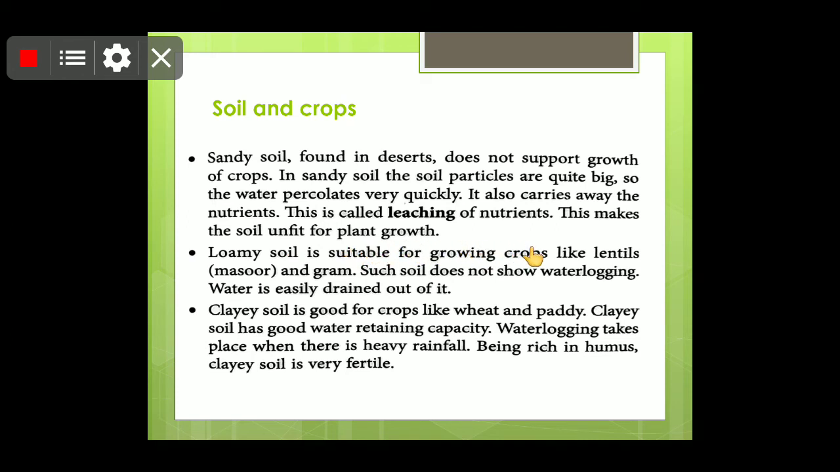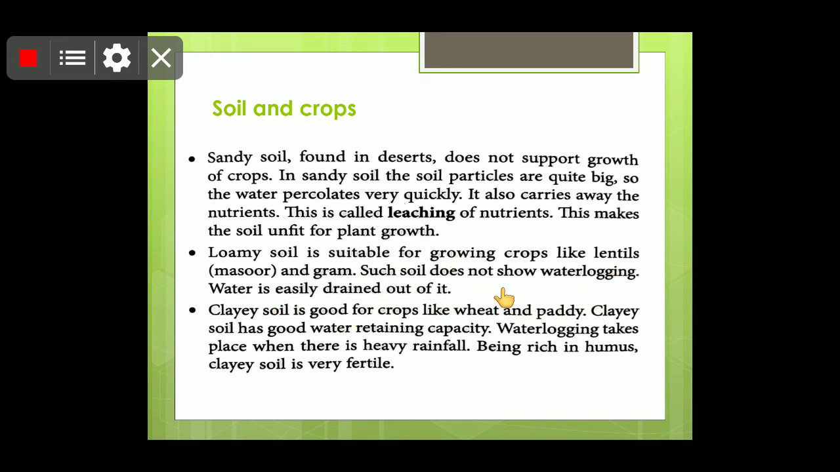So children, this water which quickly passes down, all the nutrients also pass through with it. This process is leaching. This makes the soil unfit for the plants. Also children, your plant will not be able to remain intact properly, it will not get mechanical support either. Now loamy soil is suitable for growing crops like lentils, masoor and gram.